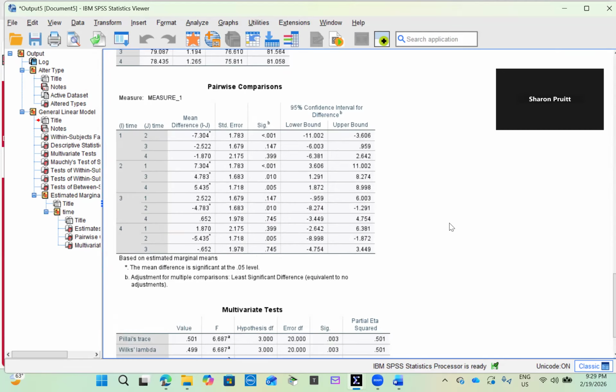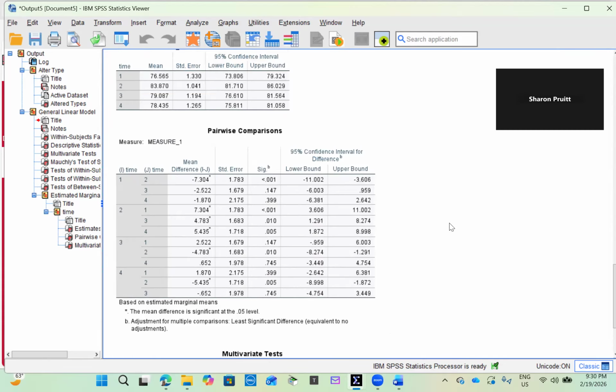While the results are statistically significant, it is also important to consider practical meaning. The increase from 76.57 to 83.87 represents a noticeable shift in attitude. However, the effect appears temporary as the scores decrease over the next few hours.